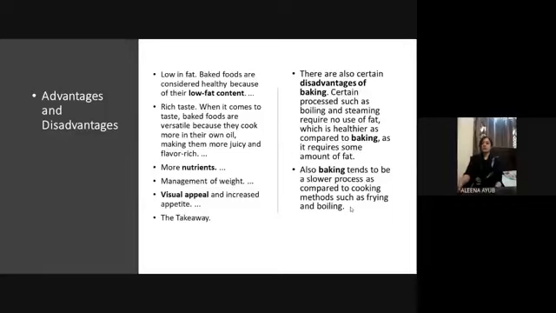Also, baking tends to be a slower process compared to cooking methods such as frying and boiling. Obviously we can fry products and have them in 4 to 5 minutes approximately, but in baking we have to wait. As I mentioned, you can listen to music or watch videos while baking. It requires about 20-25 minutes for baking. So, next slide.